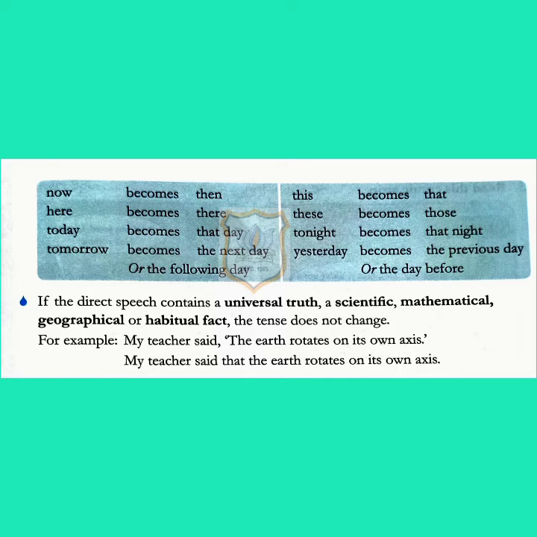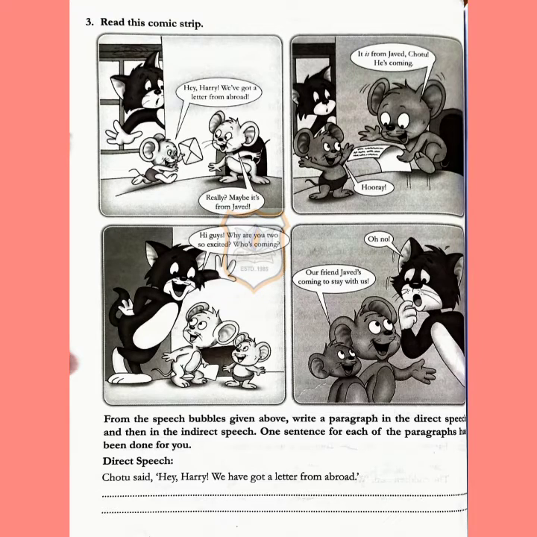Understood, children? So children, next there is a comic strip given here, and what you have to do is read this comic strip and write one paragraph regarding it in the direct speech and also in the indirect speech. From the speech bubbles given above, write a paragraph in the direct speech and then in the indirect speech. One sentence for each of the paragraphs has been done for you. You can see the statement given in direct speech. Chotu said, "Hey Harry, we have got a letter from abroad." So what you have to do is write a paragraph regarding this statement given here.